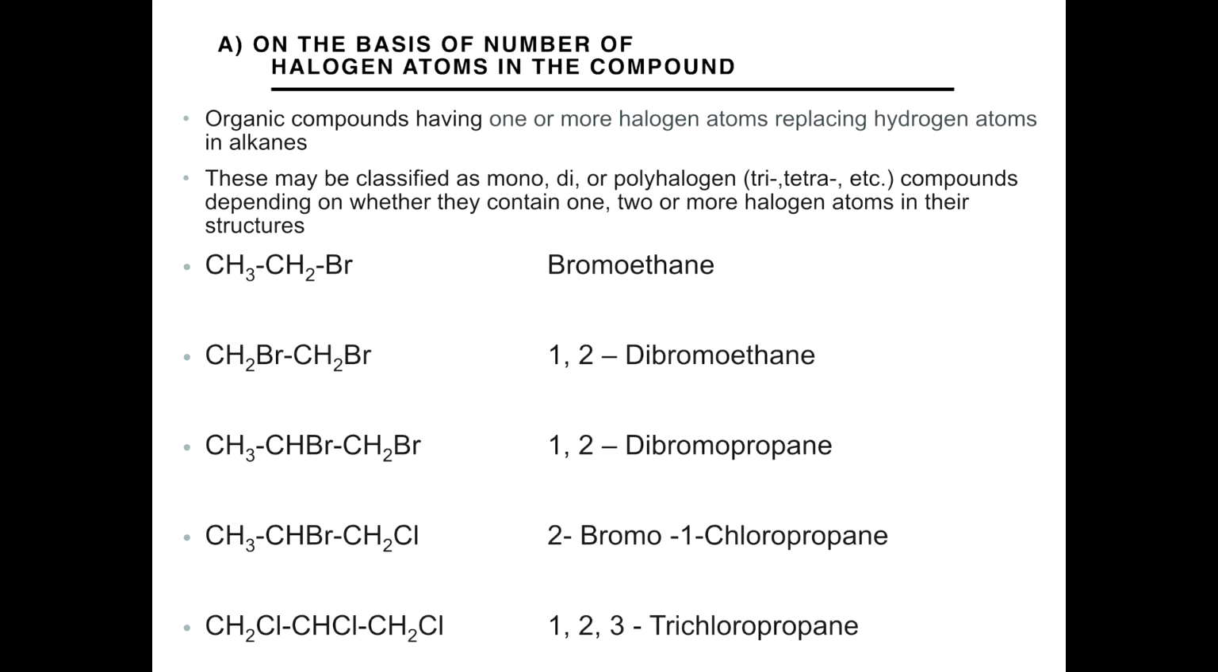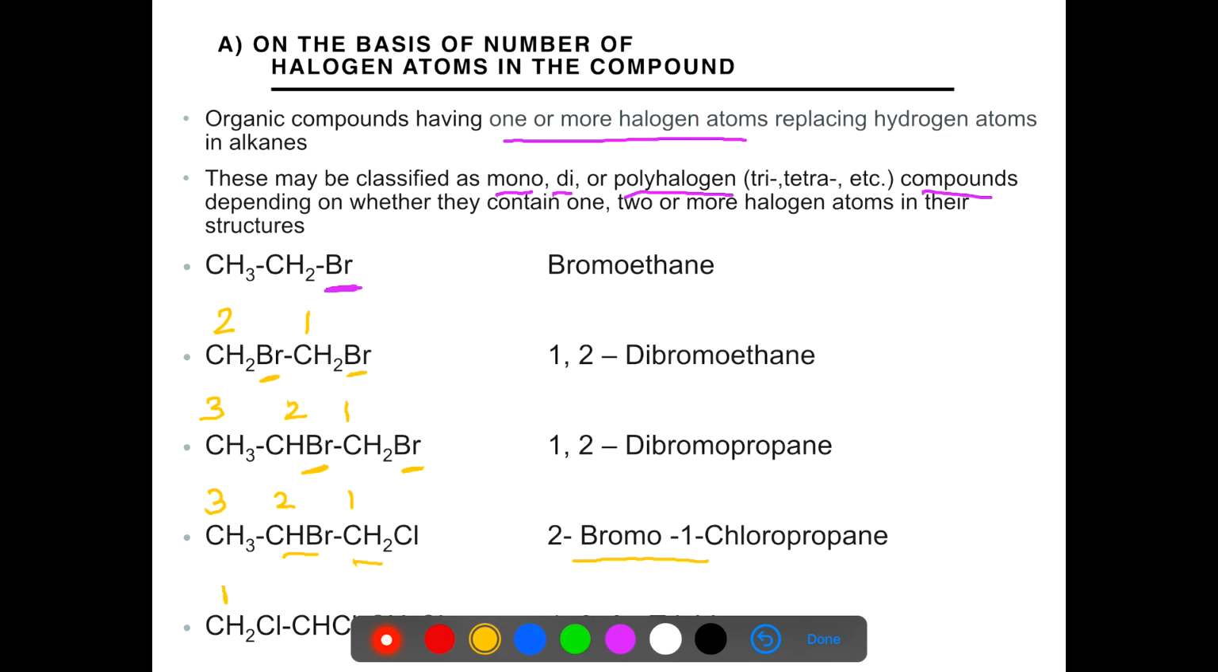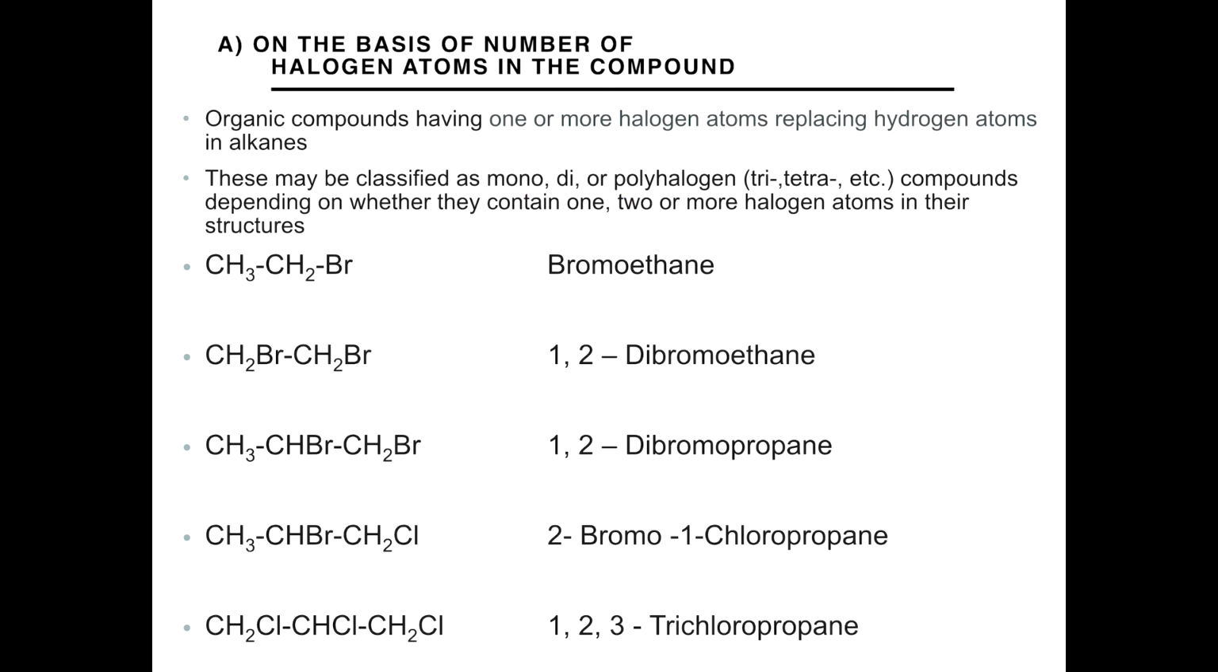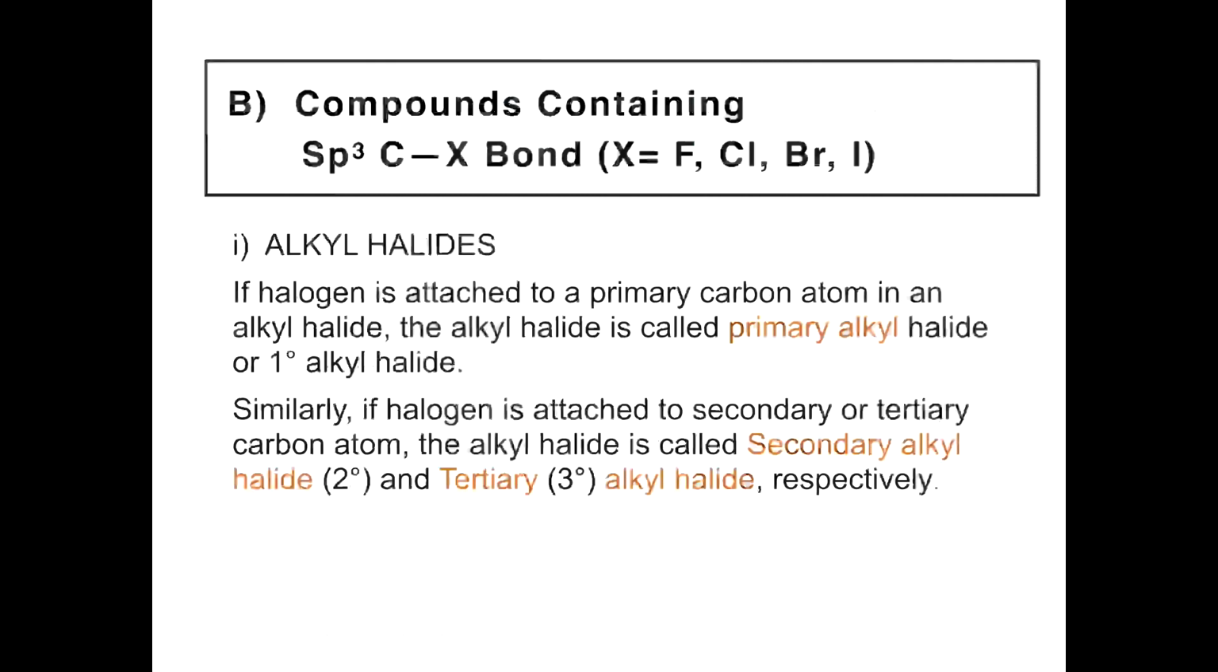And the last one, it is a polyhalogen compound, that is the tri-substituted derivative of alkane. Here we will number the chain from any side 1, 2 and 3. So what is the name of the compound? It is 1,2,3-trichloropropane. So these are the different types of haloalkanes on the basis of number of halogen atoms.